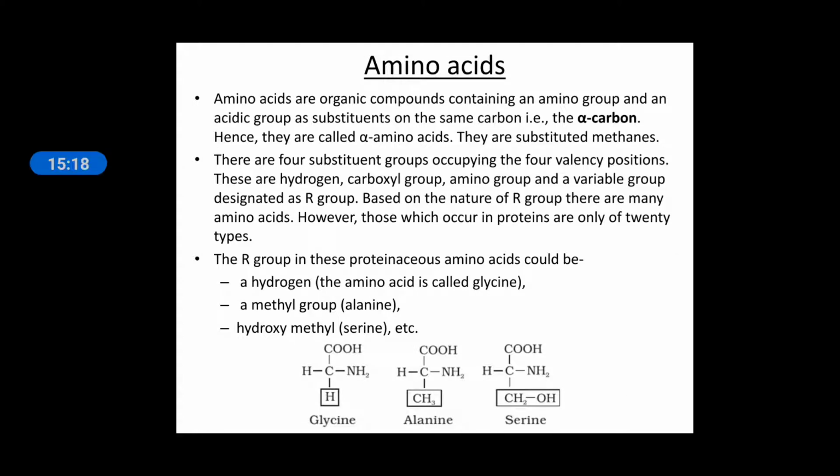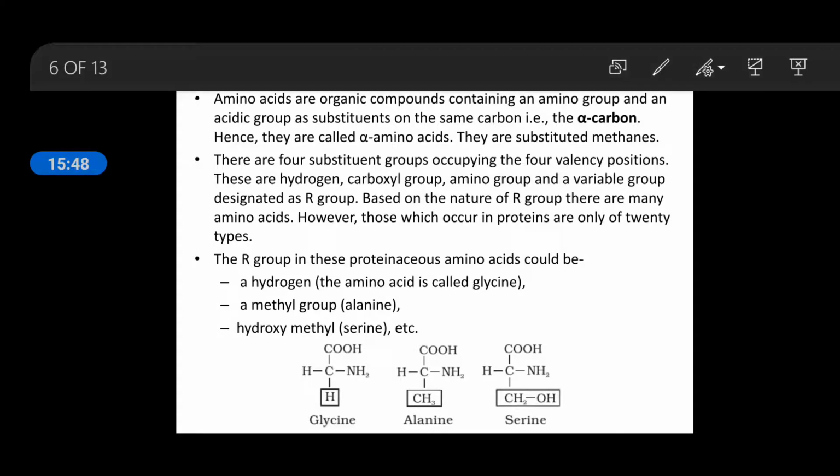Now the first micromolecule is amino acid. What are amino acids? The amino acids are organic compounds containing an amino group and an acidic group as substituents on the same carbon, that is called alpha carbon. Hence they are called alpha amino acids. They are substituted methanes. What does this mean?